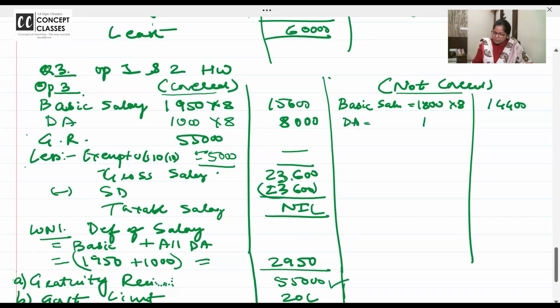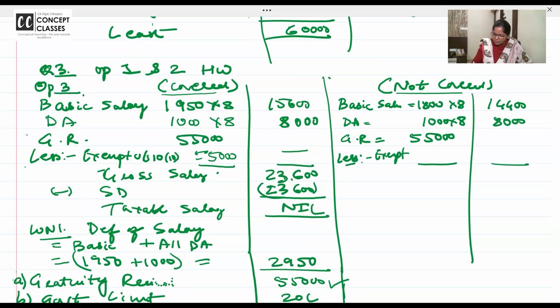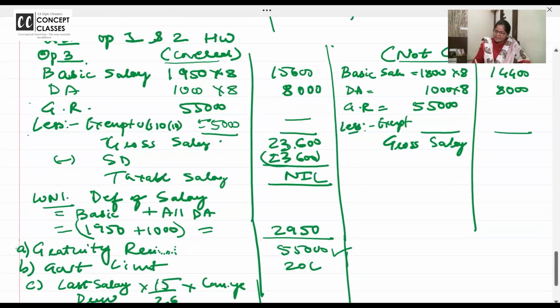DA 1000 per month into 8 months, 8,000. Gratuity received is 55,000, less exempt, and it will give you the gross salary. This is the best way to write in the final exam also. Minus standard deduction, net taxable salary.